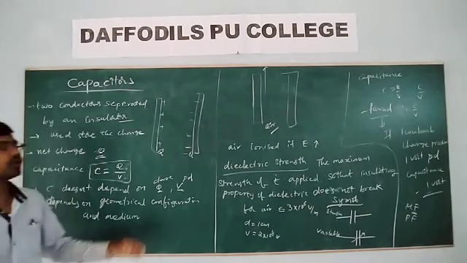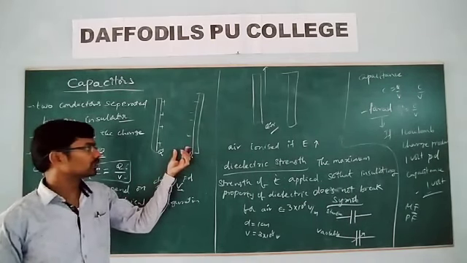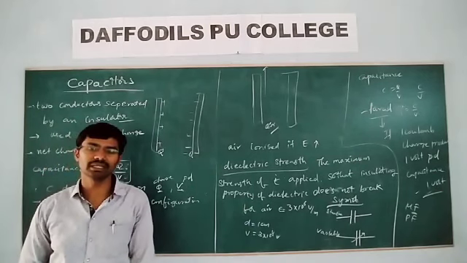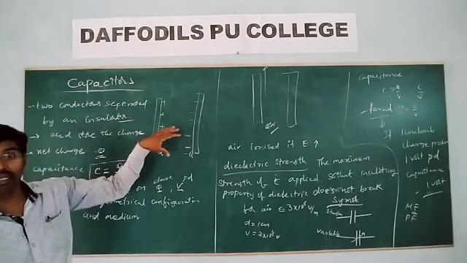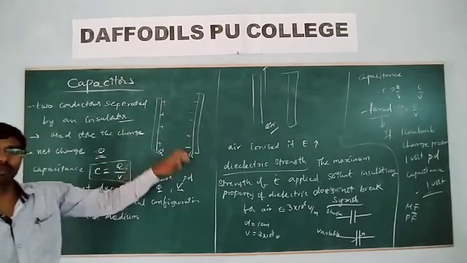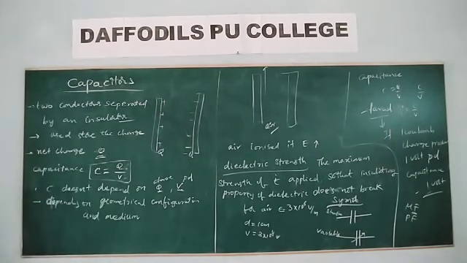Then we will find the capacitance between the two parallel plates of the capacitor when we have taken only air, and when we have taken any other dielectric between the plates. We will derive an expression for the capacitance.